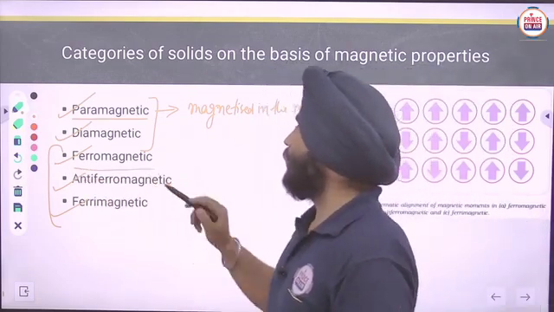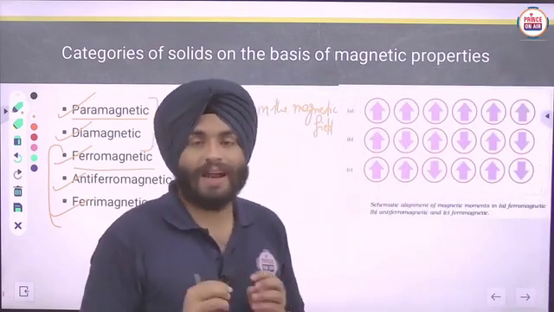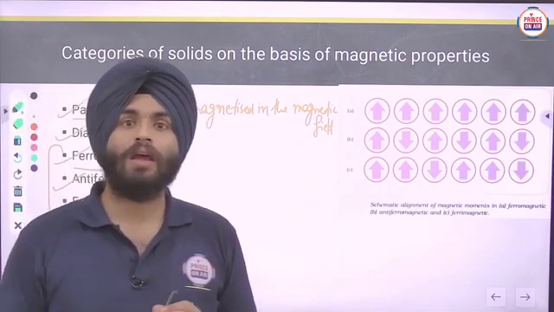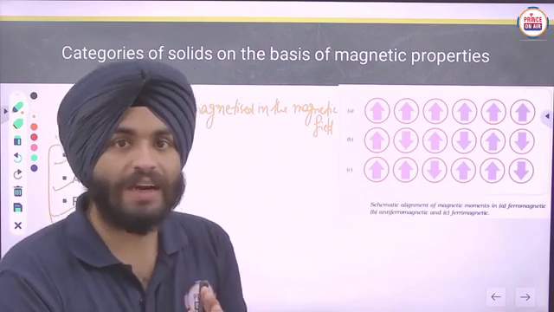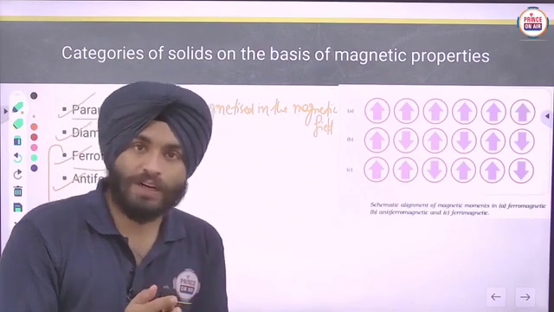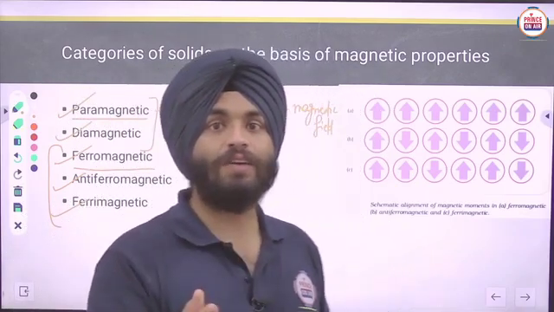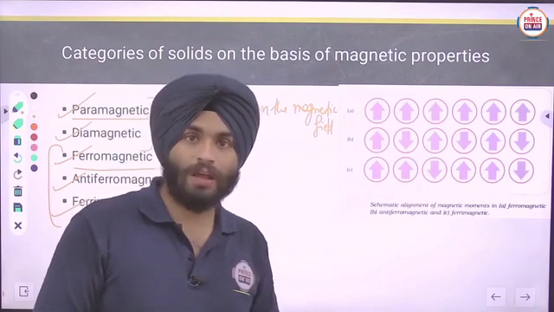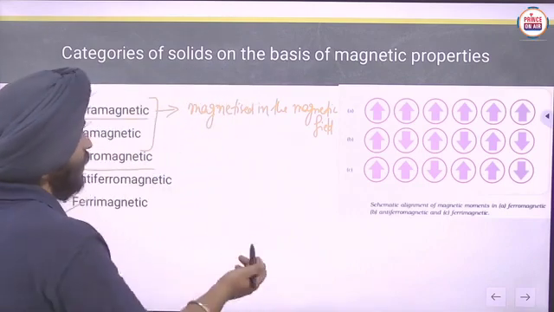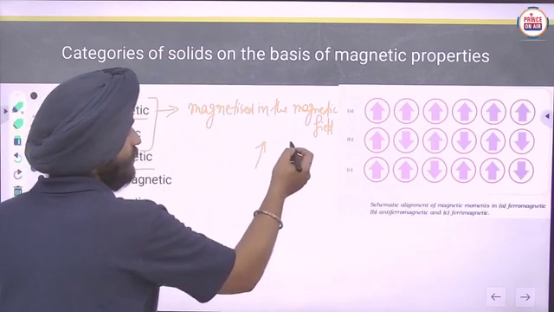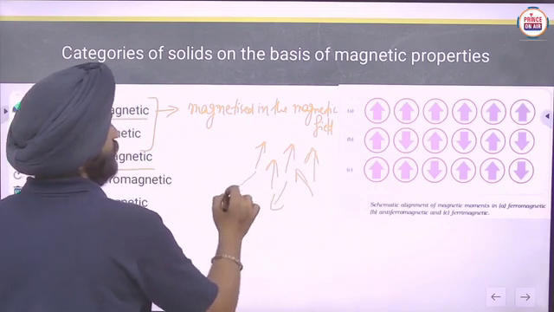Next is ferromagnetic. What are ferromagnetic here? Ferromagnetics are those magnetic substances which are strongly magnetized or attracted towards the magnetic field. Whenever these solids are placed in a magnetic field, they get so much attraction, and they get permanently magnetized, because firstly their domains are random and just cancel out each other.